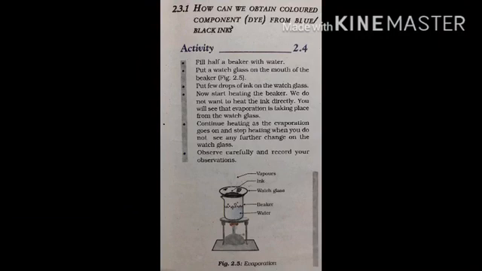Now this is 2.3.1 on page number 19. How can we obtain coloured components, dyes, from blue black ink? Activity 2.4. Fill half a beaker with water. Put a watch glass on the mouth of the beaker. Put a few drops of ink on the watch glass. Now start heating the beaker.